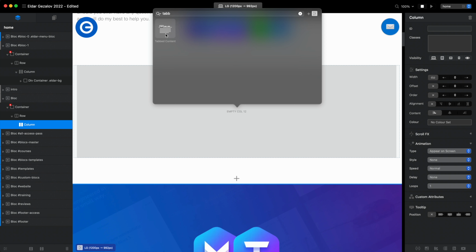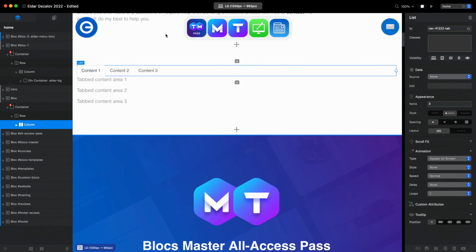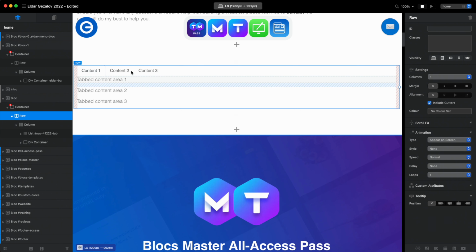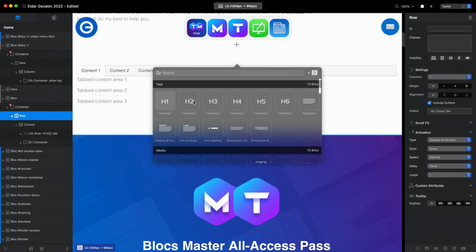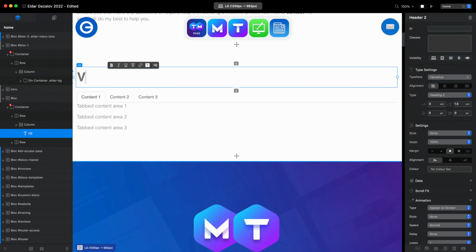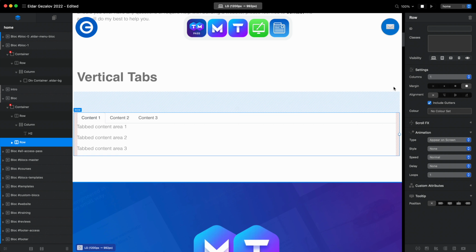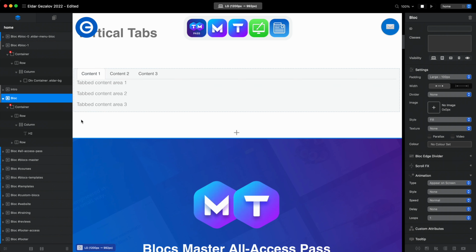But today, instead of just customizing the appearance of this brick, we will also customize the layout and make it work these vertical tabs, fully optimized for mobile, of course. So let's create the simple structure here and I will show you how to do that. So, above our tabbed content brick, I will also add the H2. So we have some kind of title here, vertical tabs, like that.